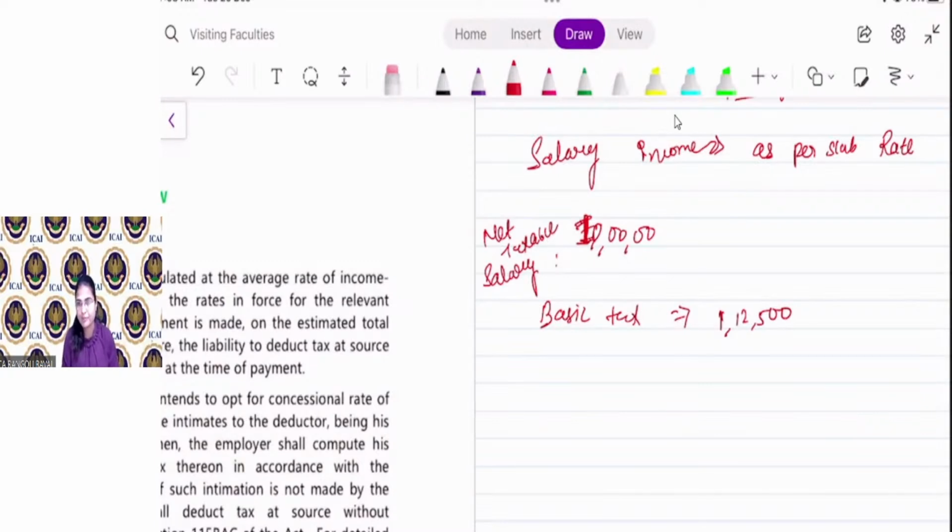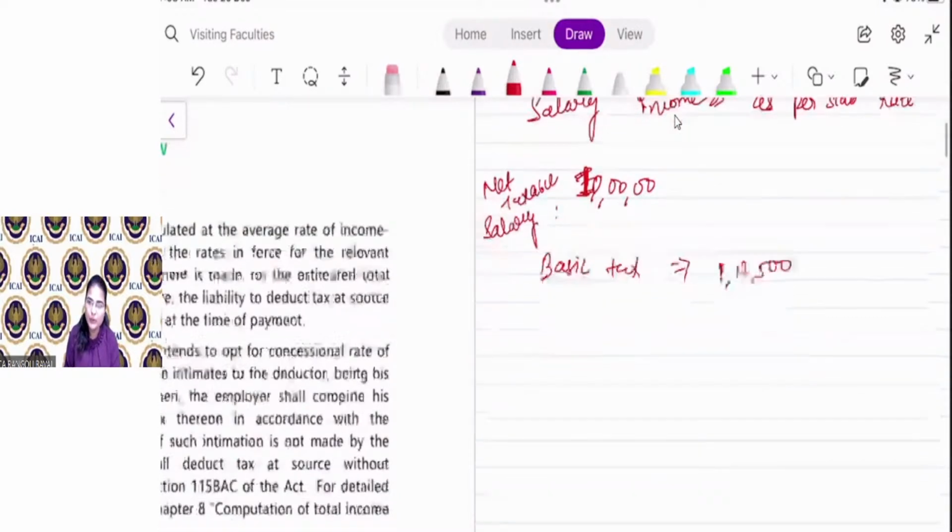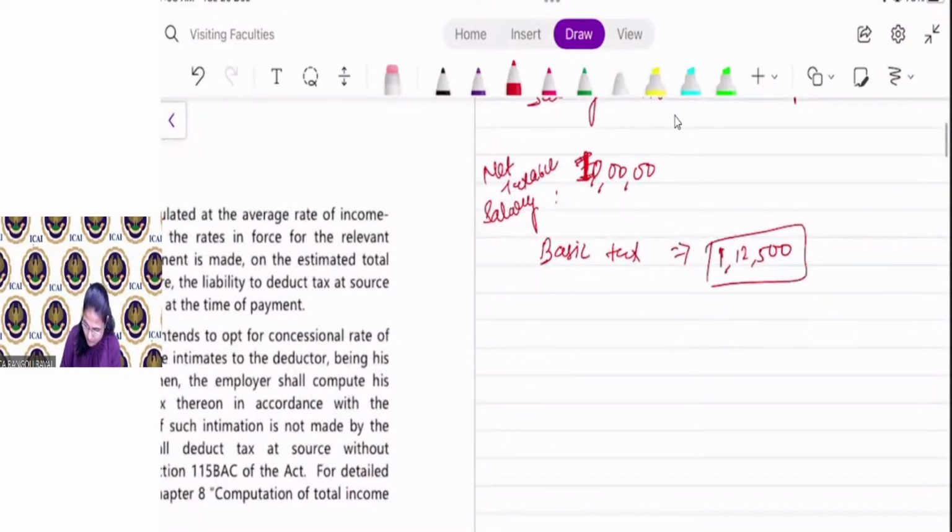for the year. So what will the employer do? This is the TDS amount for the year, right? So here 1,12,500 is for 12 months. So what is for 1 month? Everyone, 1,12,500 divided by 12 months. What will be your answer?